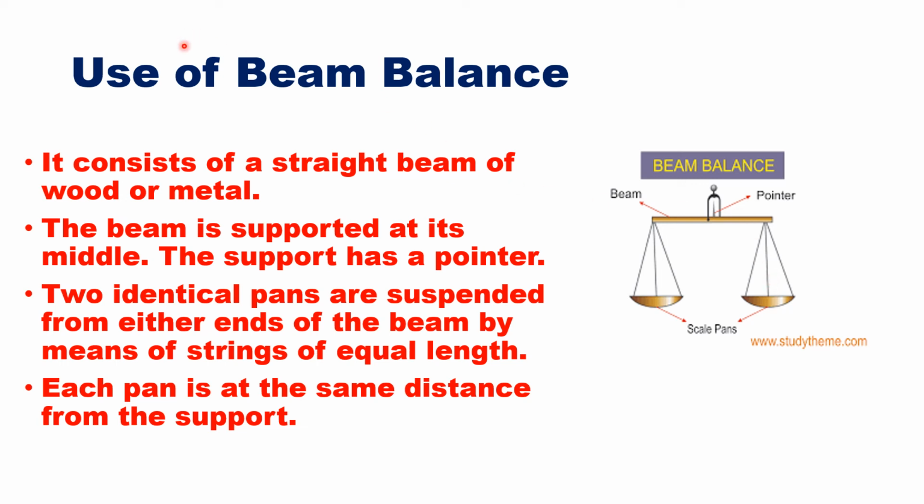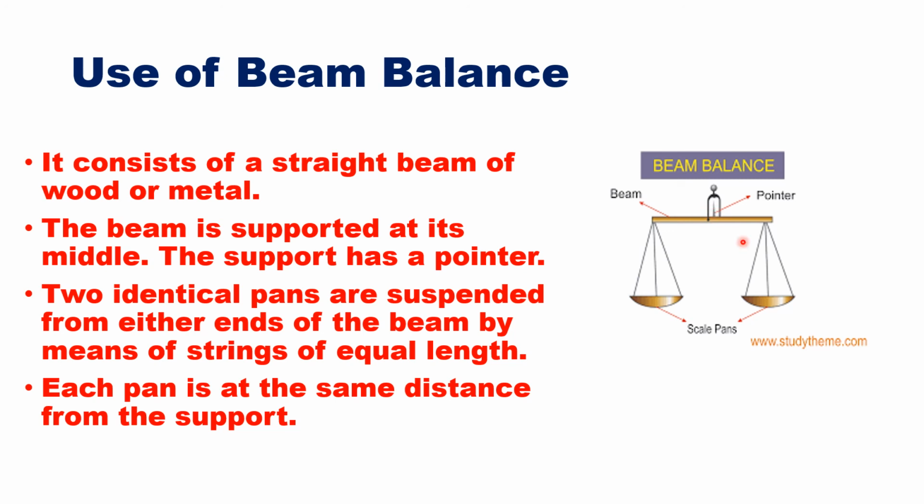Now how do you measure weight or mass by use of a beam balance? First, when the pans are empty, the pointer will point in the center, straight upwards. When you place some weight on the left pan, this pan will come down because of the mass of the object placed on it, and the pointer will turn a little towards this side.